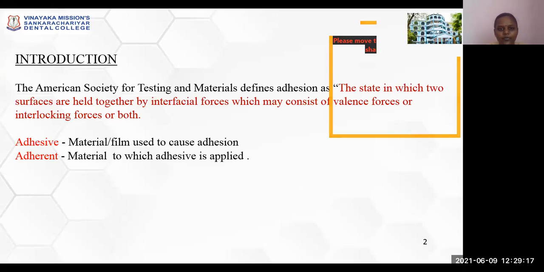the American Society for Testing and Materials defines adhesion as the state in which two surfaces are held together by interfacial forces, which may consist of valence forces or interlocking forces or both. Adhesive is nothing but a material or the film which is used to cause adhesion. Adherent is nothing but a material to which an adhesive is applied.